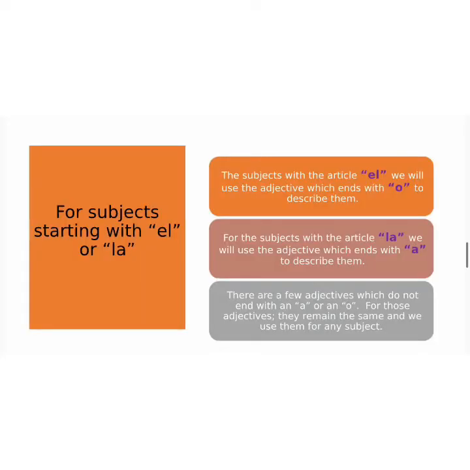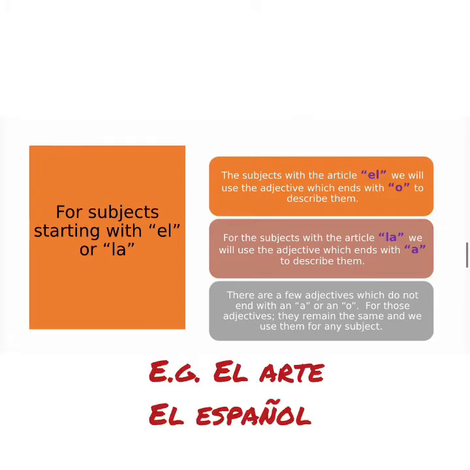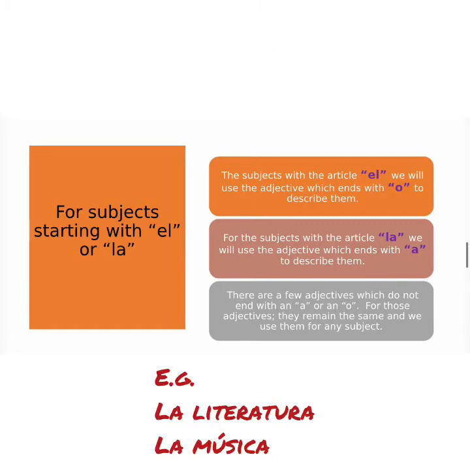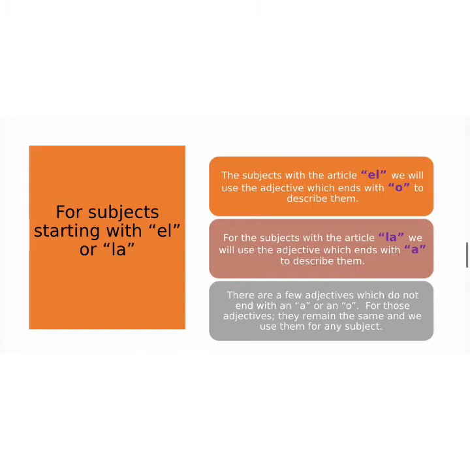For the subjects that have the article el in front of them, such as el arte for art or el español for Spanish, the adjective you're using to describe the subject should end with an o. For subjects with the article la in front of them, such as la literatura for literature or la música for music, then the adjective should end with an a.